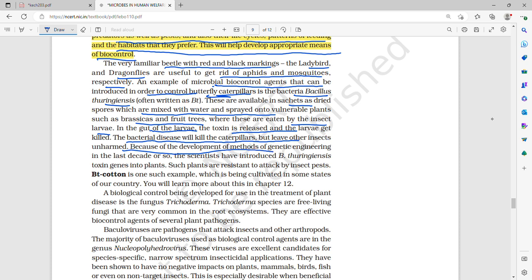Because of the development of methods of genetic engineering in the last decade or so, scientists have introduced Bacillus thuringiensis toxin genes into plants, and such plants are resistant to attack by insect pests. BT cotton is one such example, which is cultivated in some states in our country. A biological control being developed for the treatment of plant disease is the fungus Trichoderma. Trichoderma species are free-living fungi that are very common in the root ecosystem. They are effective biocontrol agents of several plant pathogens.